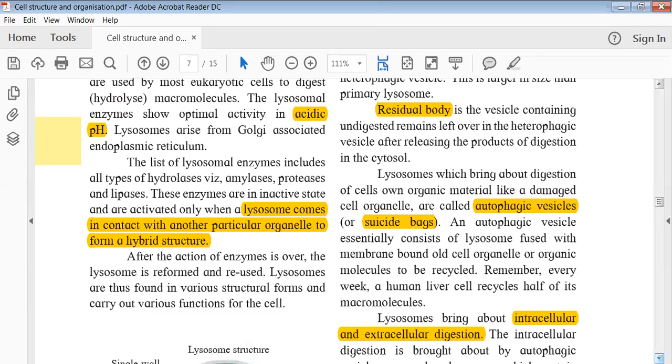Okay, so how it is carried out basically, obviously the lysosome has to fuse with the membrane bound old cell organelle, like जिसको उसको degrade करना है, it has to get attached to and fused to such organelles, and then it will get degraded. Okay, and this process it's not like कि ये सब होगा only when some damage होगा या फिर some kind of emergency is there. No, all this autophagy process is already happening in our body. Like even now, maybe in my body, such processes are happening.